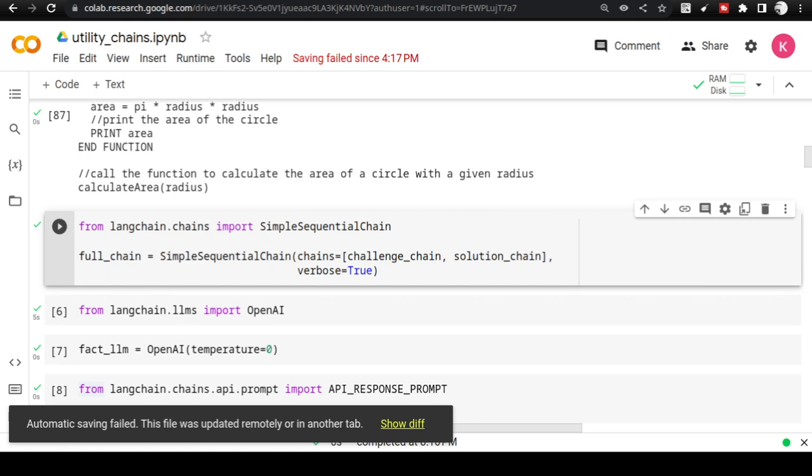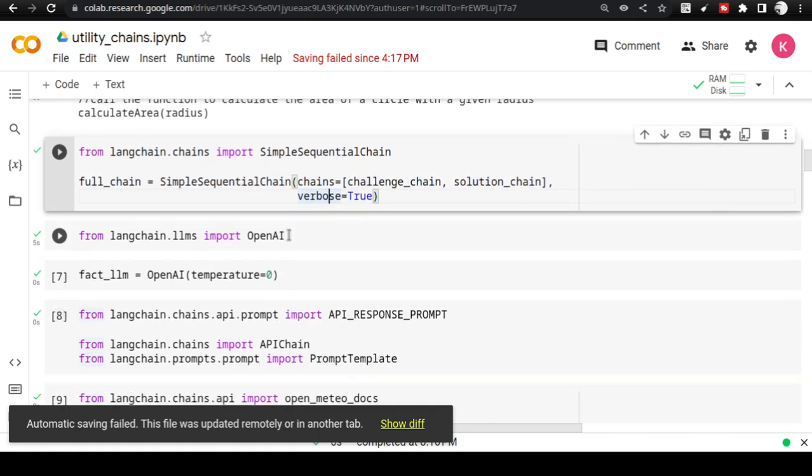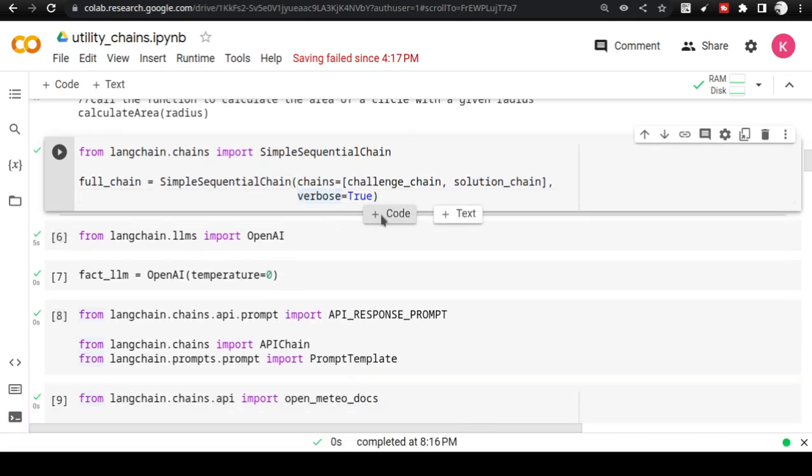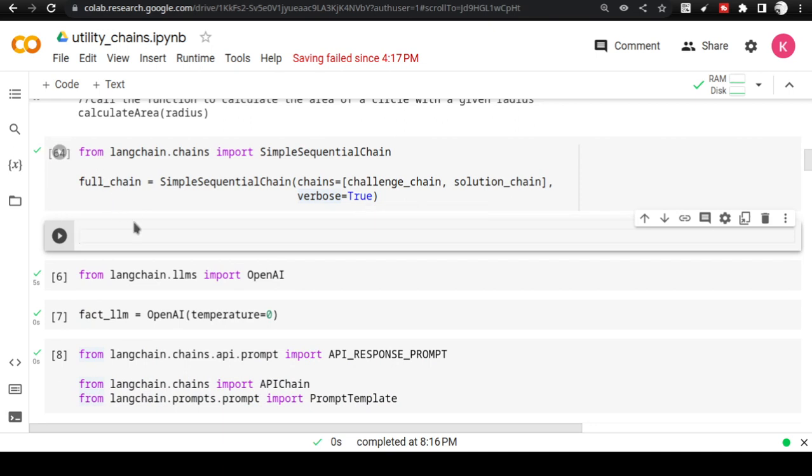So let us go back to the browser, and here I am creating a chain, okay? And I am asking it to use challenge chain and solution chain, and I am going to give verbose equal to true, okay? And now what I'm going to do is I'm going to execute this full chain. This is a full chain actually. So full chain, you'll see what happens, okay? In full chain, I'm going to give the same program, same challenge again, okay?